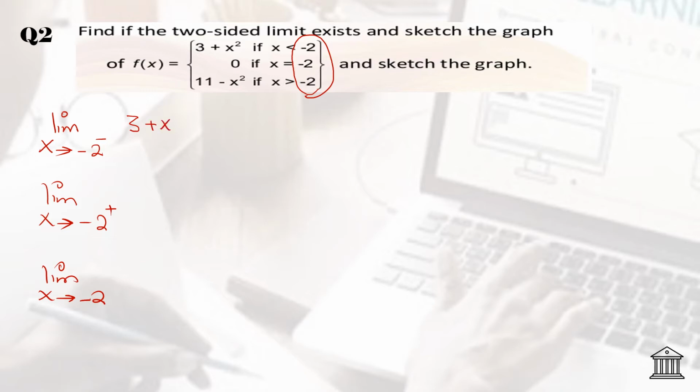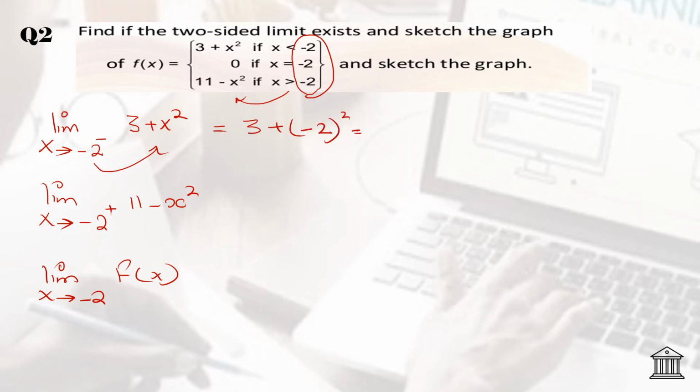So the equation is 3 plus x squared. The values at the right hand side are given by the equation 11 minus x squared, and we have to write the function's name itself to calculate the limit from both sides. Since it is a polynomial function, replace x by negative 2.